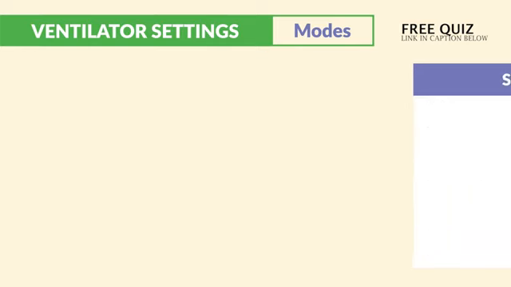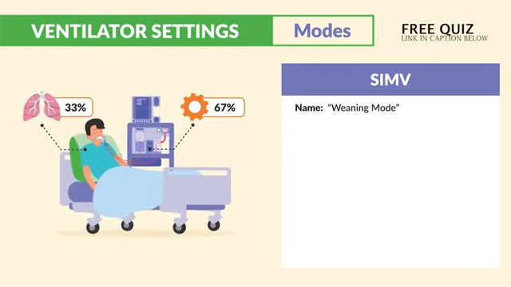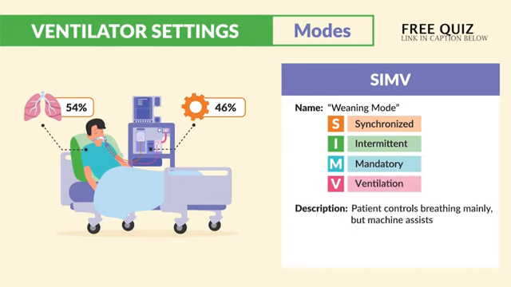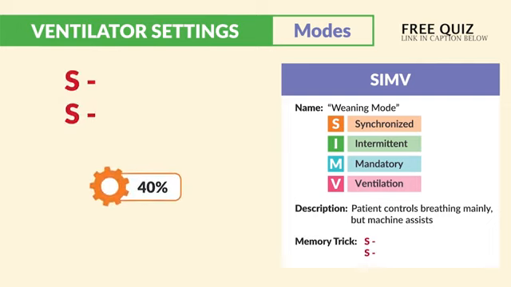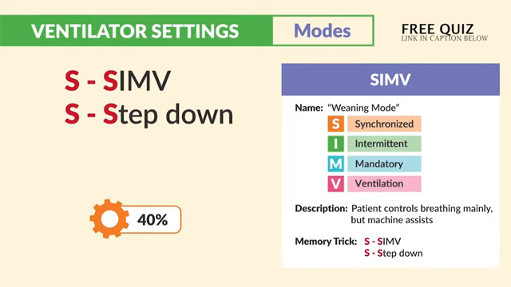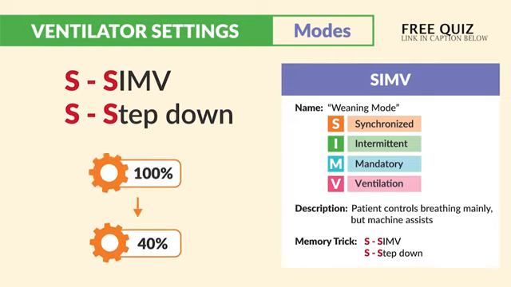Next is SIMV. This is known as the weaning mode. So the fancy word is synchronized intermittent mandatory ventilation. Basically, the patient controls breathing mainly, and the machine assists. So think of the double S's here. S for SIMV is S for step down. We're basically stepping away from full control, and we're doing the weaning. We're allowing the patient to take control of their own respirations here.